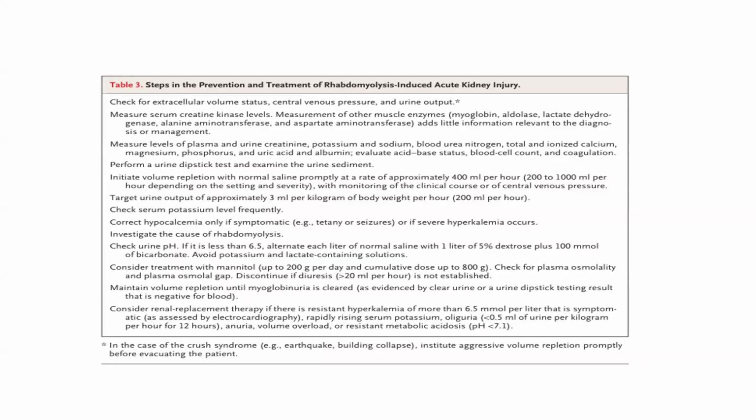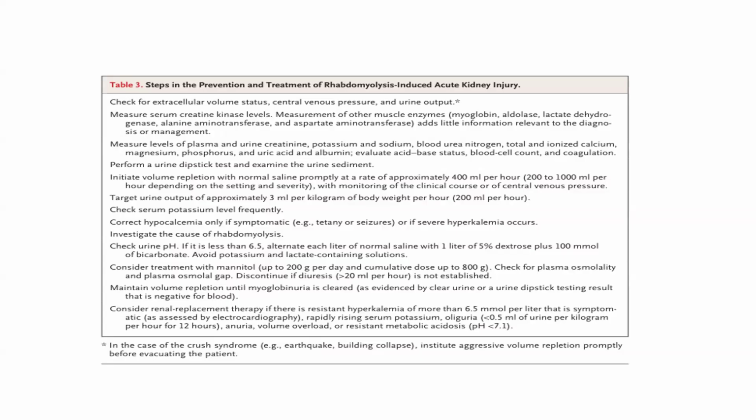Then measure the levels of plasma and urine creatinine, potassium and sodium, blood urea nitrogen, total and ionized calcium, magnesium, phosphorus, uric acid, and albumin, and evaluate acid-base status, blood cell count, and coagulation. Then perform the urine dipstick test and examine the urine sediment.